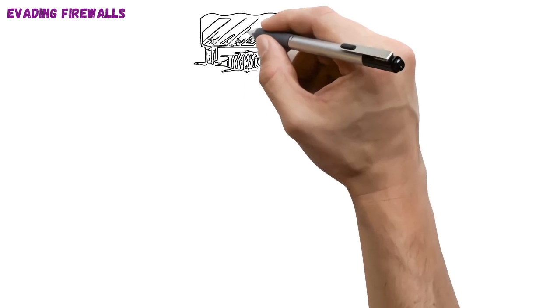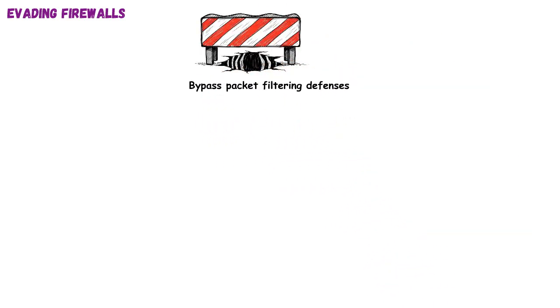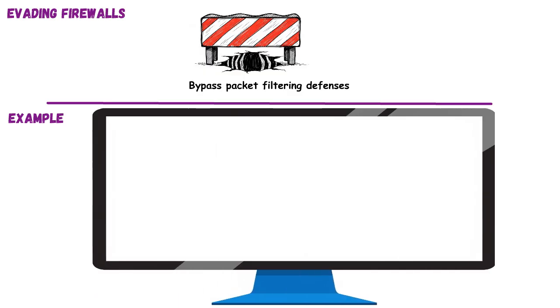Evading firewalls. This topic focuses on techniques used to bypass firewall rules and access restricted systems or ports. It's like sneaking contraband past airport security by disguising it or breaking it into harmless parts. Firewalls monitor and block suspicious traffic, but attackers use fragmentation, tunneling, or spoofing to bypass rules. In our hands-on step, we'll attempt a fragmented TCP SYN scan to slip through standard filtering.